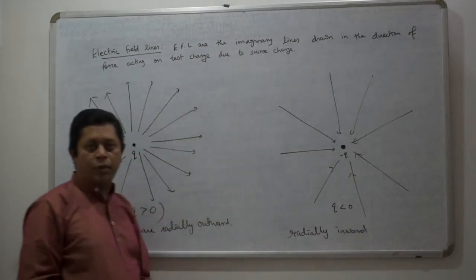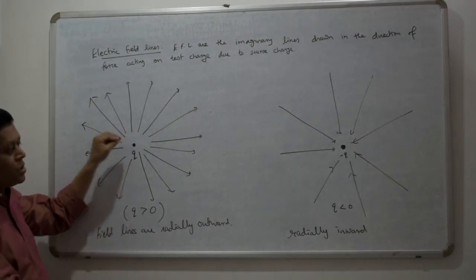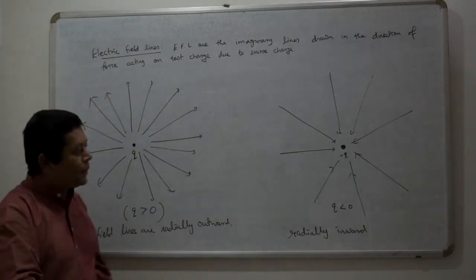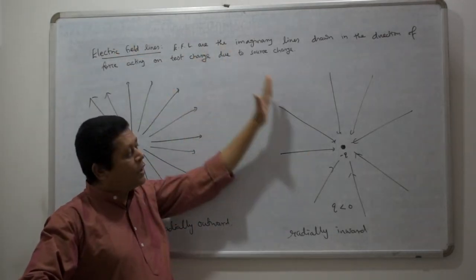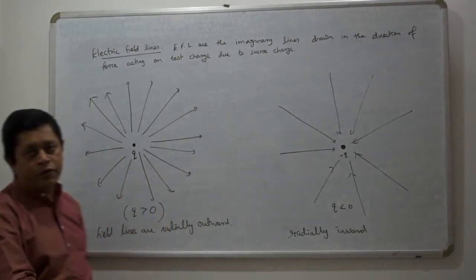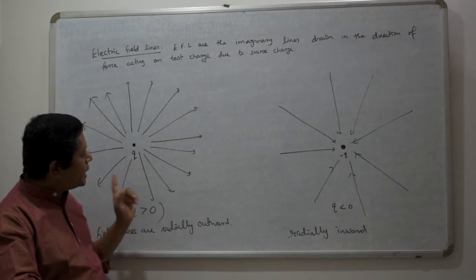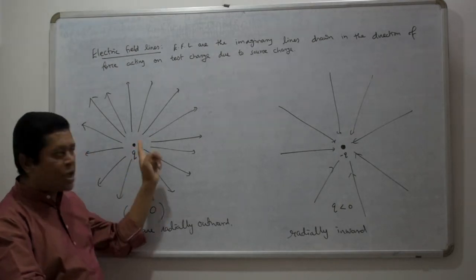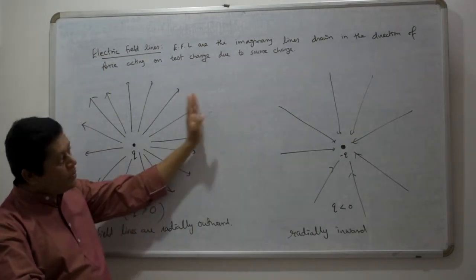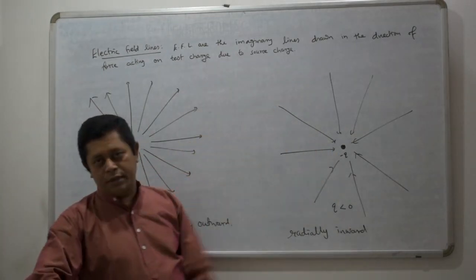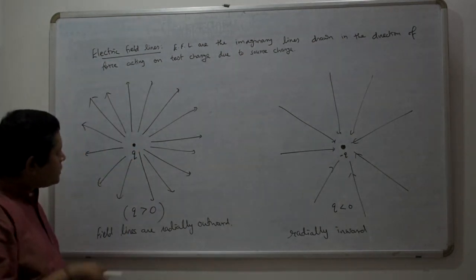So you can say that for a point positive charge, field lines are radially outward. They start from positive charge and terminate at infinity. Similarly, for the negative charge, they start from infinity and terminate at the negative charge. So you can write as a property of electric field lines that they start from positive charge or infinity and terminate at infinity or negative charge. Okay, clear?